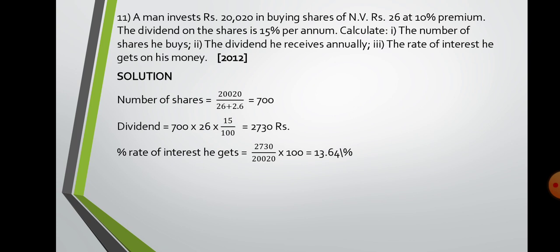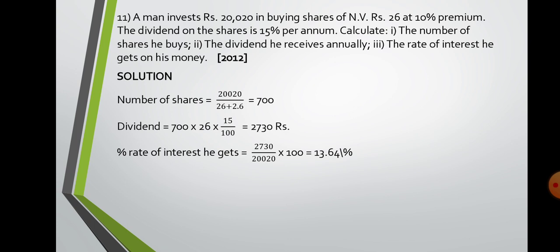Eleventh, a man invests rupees 20,020 in buying shares of nominal value 26. Again see, I have done a shortcut. You will write all the steps for this and you get your answer. So investment 20,020, nominal value rupees 26. Nominal value means face value. 10% premium, that is 2.6 will be the premium amount. So total market value will be 26 plus 2.6, that is 28.6. And the dividend received annually, you have to find out. Number of shares you have to find out. Rate of interest he gets on his money you have to find out.